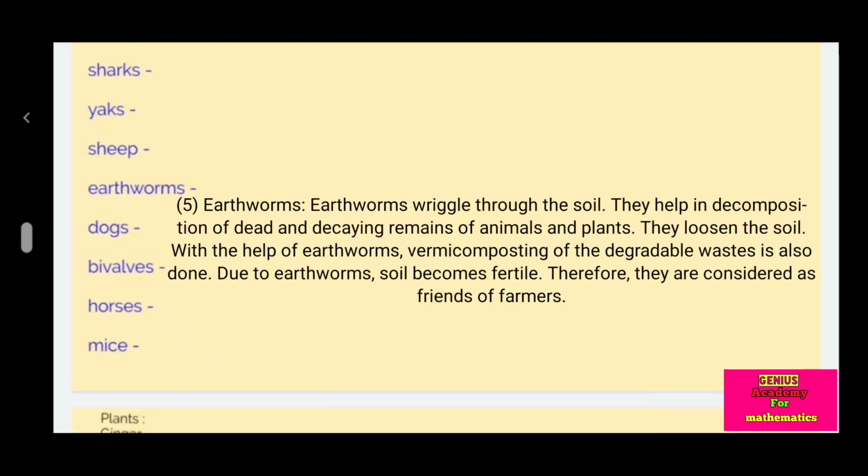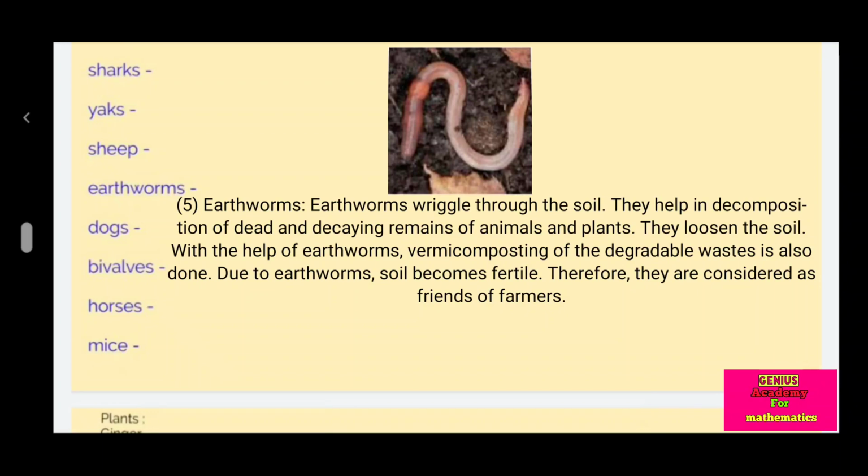Earthworms. Earthworms wriggle through the soil. They help in decomposition of dead and decaying remains of animals and plants. They loosen the soil. With the help of earthworms, vermicomposting of the degradable waste is also done. Due to earthworms, soil becomes fertile. Therefore, they are considered as friends of farmers.